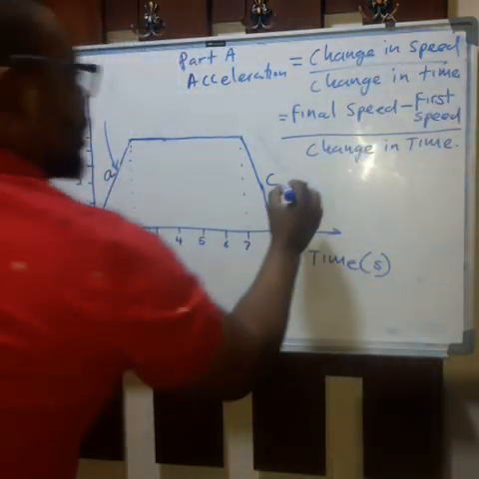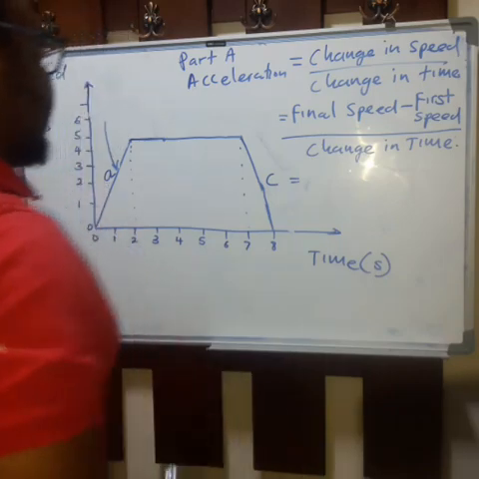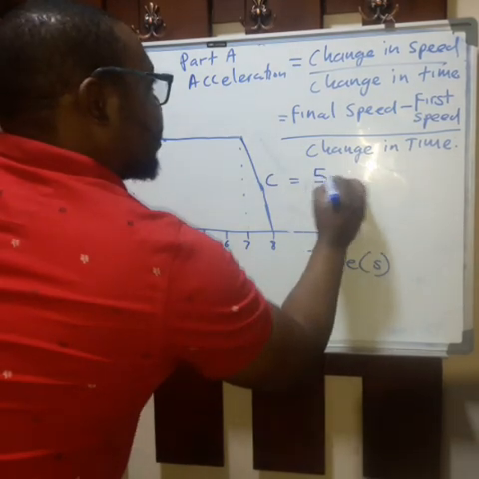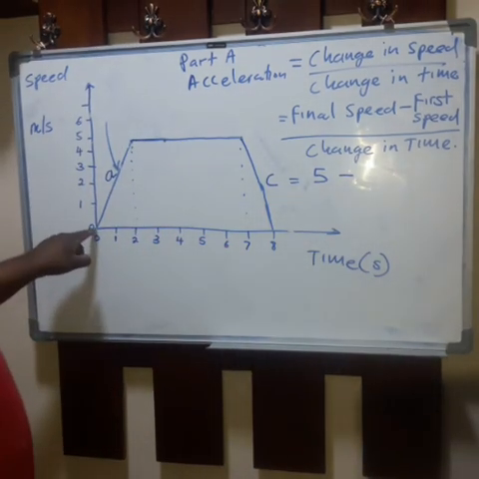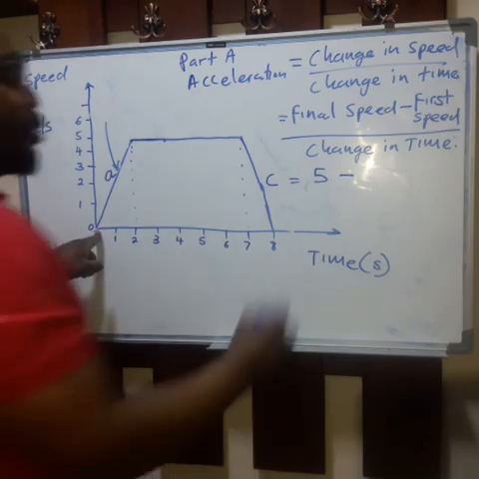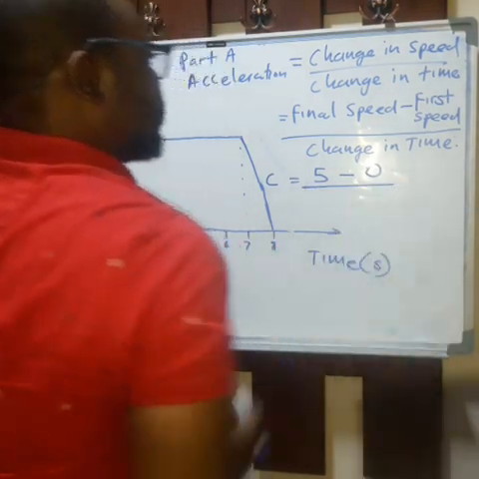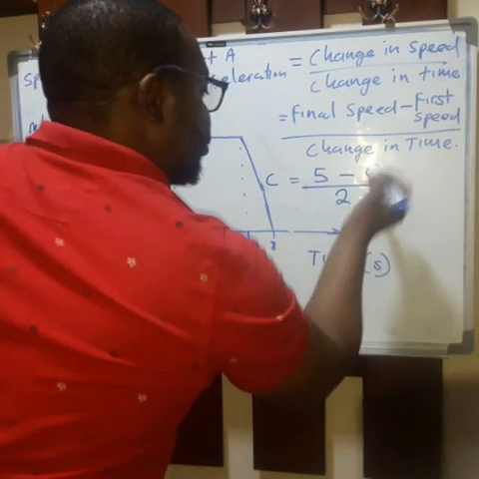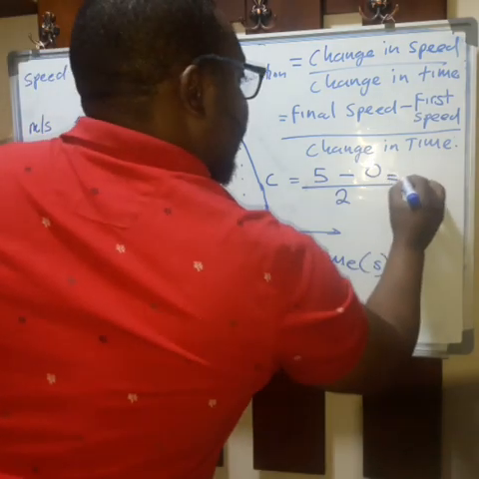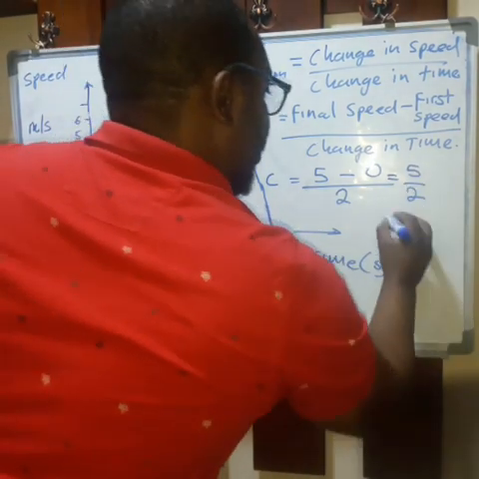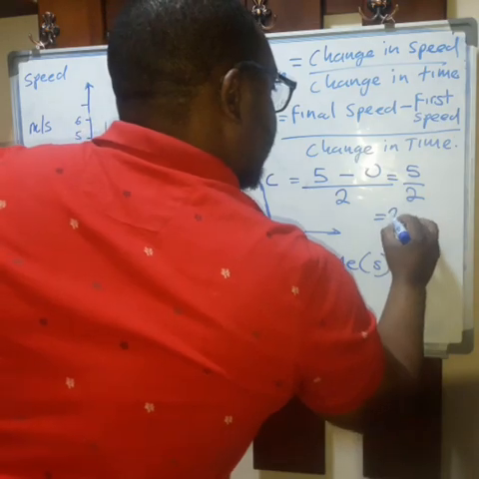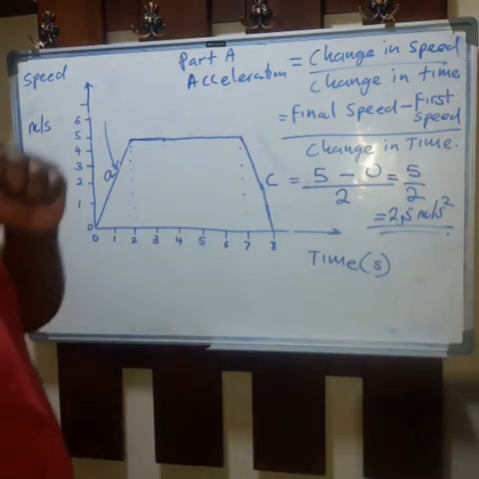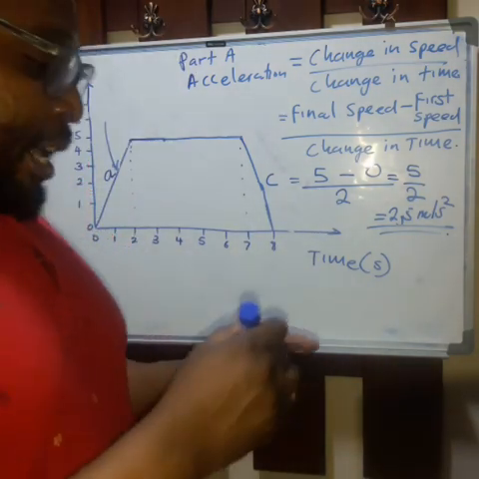Okay? So, removing the words and putting numbers here, my final speed for part A is 5 minus my first speed or initial speed, which is 0, right? So I put 0 there, over the change in time. Time changed from 0 to 2, so the change in time is 2 seconds. 5 minus 0, I get 5 over 2. So the acceleration is 2.5 meters per second squared. Okay? That is my acceleration for part A.